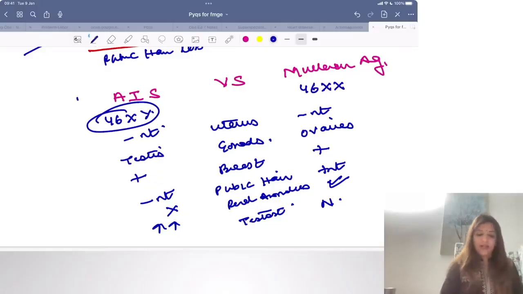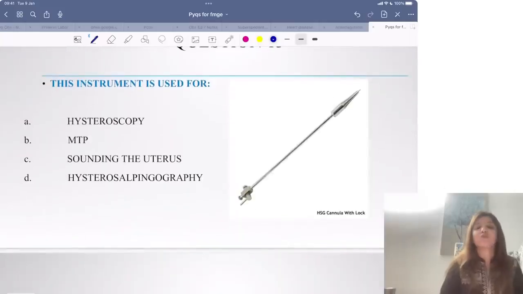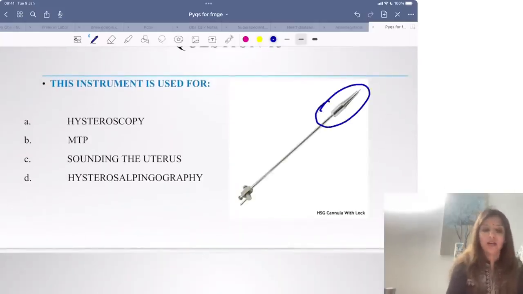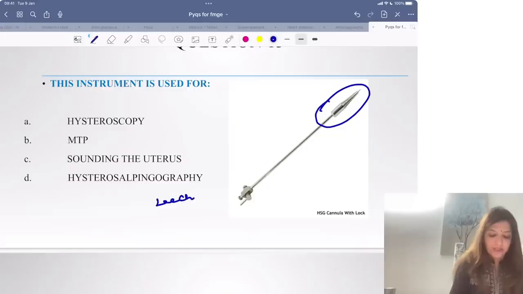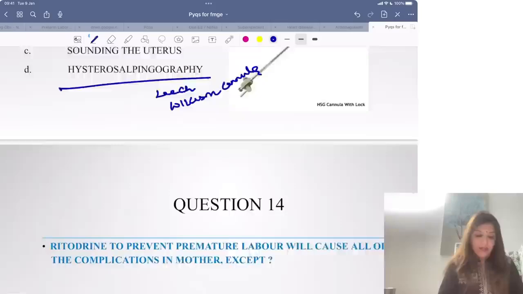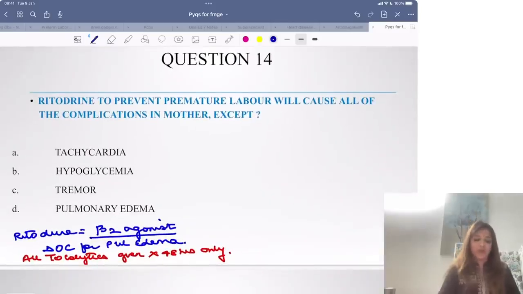Right? Clear to all of you? Yes? Okay. Next question. This instrument is used for, we just did this, this is a Leech Wilkinson cannula, and this Leech Wilkinson cannula is used for HSG. Next question. Ritodrine to prevent premature labor will cause all of the following complications in mother except.